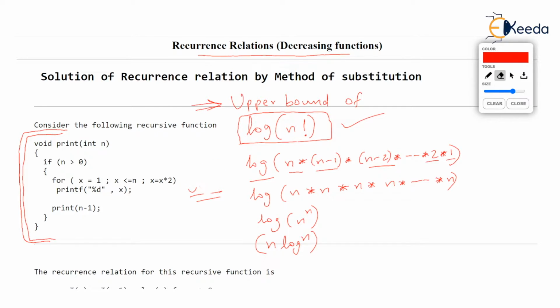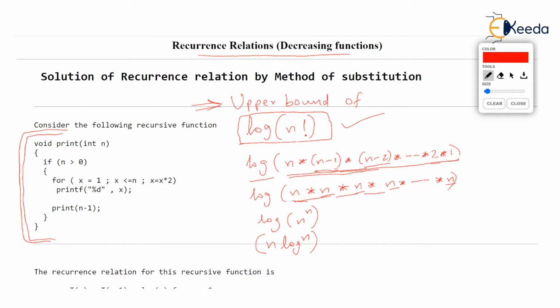Okay, so you know that log of n factorial is nothing but log of n into n minus 1 into n minus 2 into 2 into 1, isn't it? Multiplying all numbers from 1 to n is n factorial. Now we want a function whose value will be greater than this. So what we can do is substitute n minus 1, n minus 2, 2, 1, everything with n. So it becomes n into n into n into n, and this goes on n times, because all the terms written over here, 1 to n, have been replaced with n.